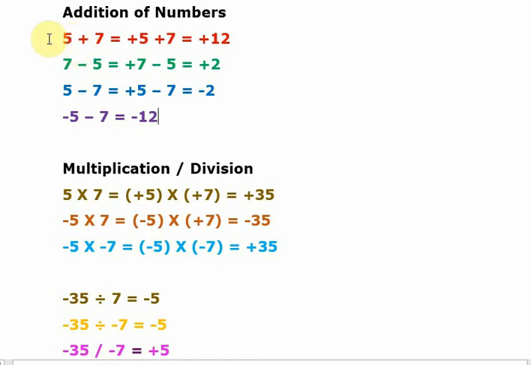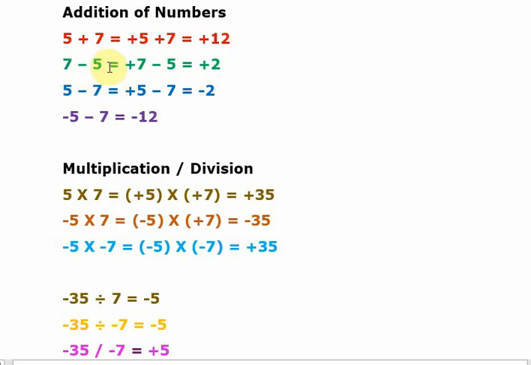So 5 actually means plus 5. Normally we won't put the plus sign, but it is plus 5. So we need to practice this way. We are putting plus 5 and plus 7 together. So the like numbers, when we put them together, we can add them. So 7 plus 5, 12. All like numbers, so you can say the answer is 12.